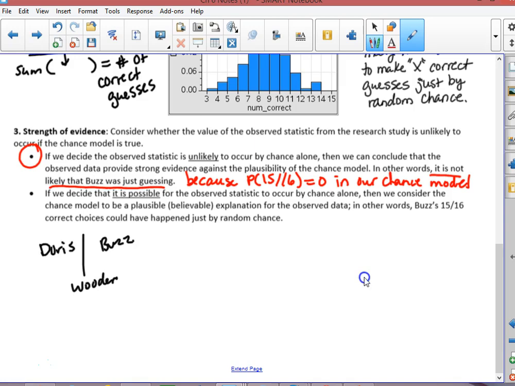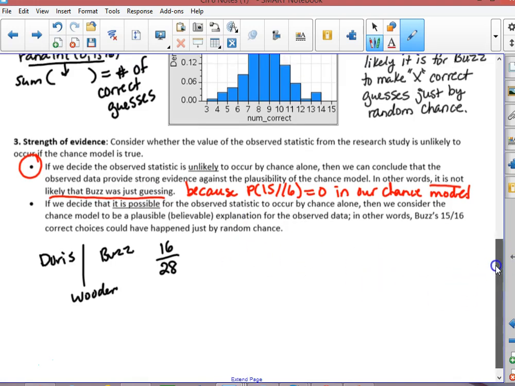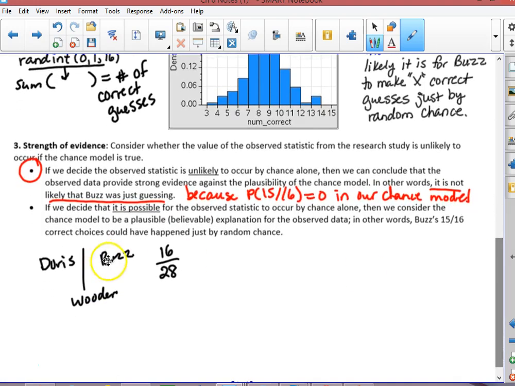And in that situation, Buzz only guessed correctly, I think it was 16 out of 28 times. Now, you can imagine if you did a simulation with 16 out of 28 that you were going to get that it could happen by chance. And so the researcher was kind of confused. Maybe the wooden barrier was too thick and it was hard for them to communicate. Maybe the first thing with the 15 out of 16 was just a fluke and they really couldn't communicate.